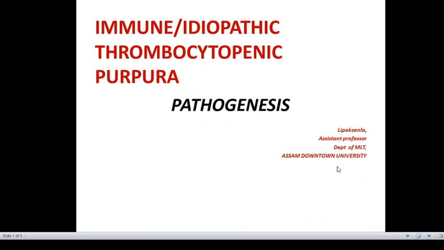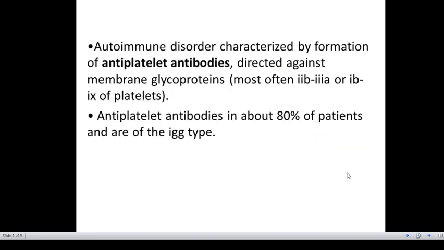Hello everyone, in this video we will continue with immune thrombocytopenic purpura, or idiopathic thrombocytopenic purpura, with the pathogenesis. As we have discussed earlier, ITP is an autoimmune type of disorder, characterized by the formation of antiplatelet antibodies.